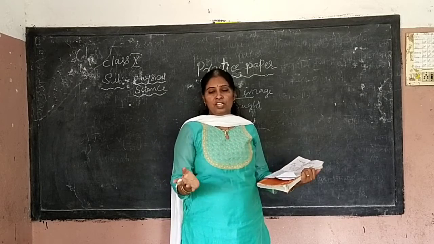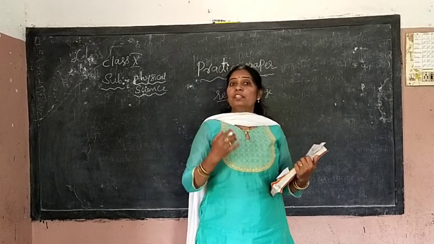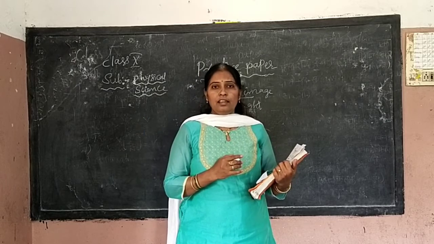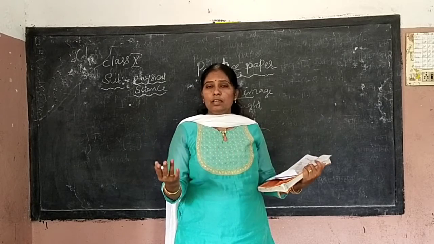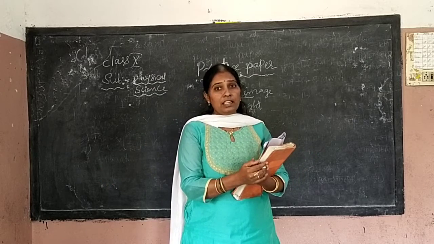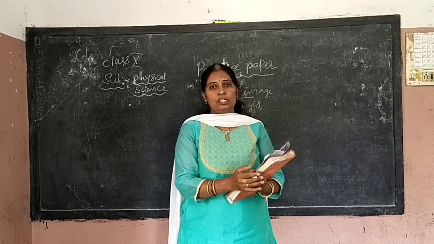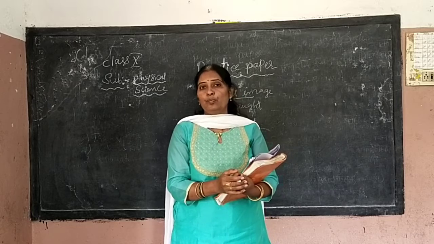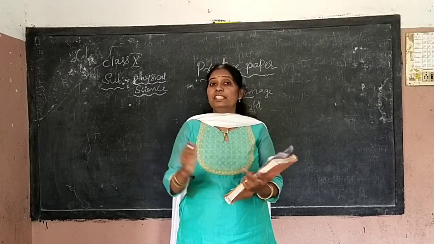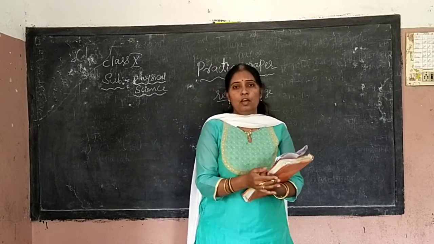So you have to differentiate what is a virtual image, what is a real image, which type of mirror will form the virtual image and which type of mirror will give the real image. Why it gives the real image, why it gives the virtual image. Concave will always give the real image. Can you guess the reason why? Because all the rays will converge at a point, the image point. But in a virtual image, they diverge. It seems to be diverged from the image point. There is a difference between real and virtual.